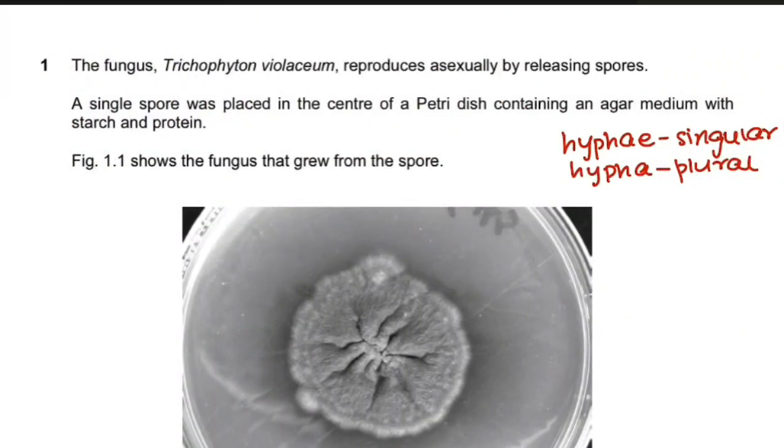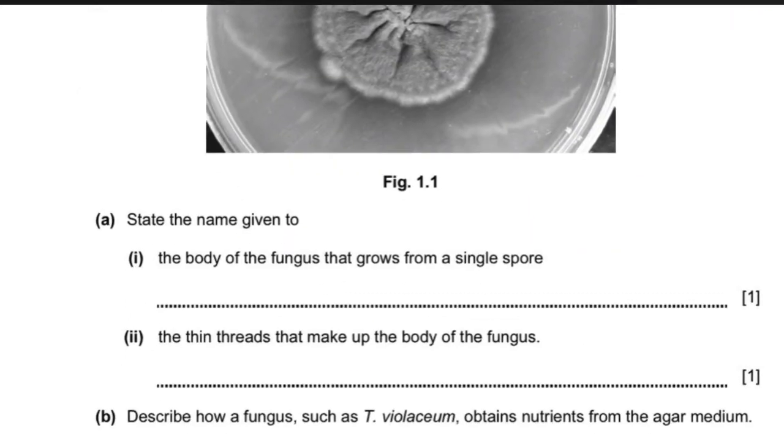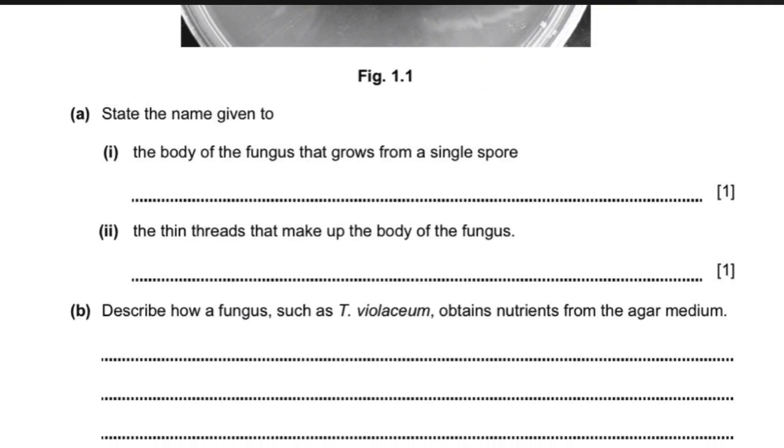The fungus Trichophyton violaceum reproduces asexually by releasing spores. A single spore was placed in the center of a petri dish containing an agar medium with starch and protein. Figure 1.1 shows the fungus that grew from the spore. All right. So, state the name given to the body of the fungus that grows from a single spore.